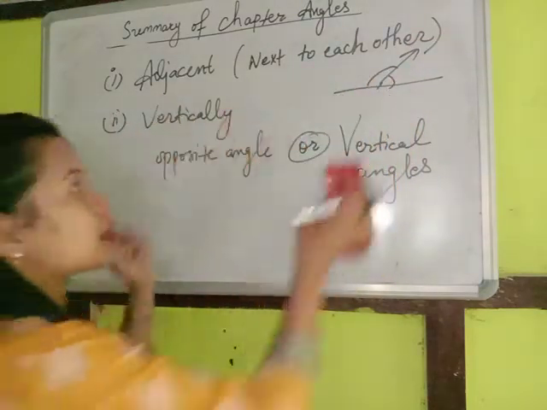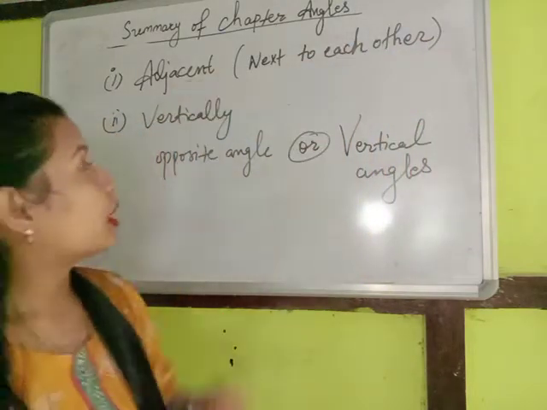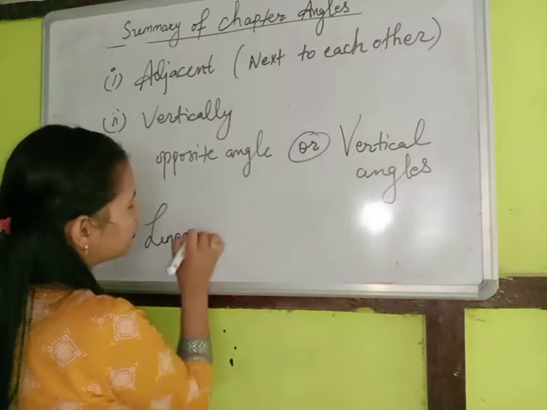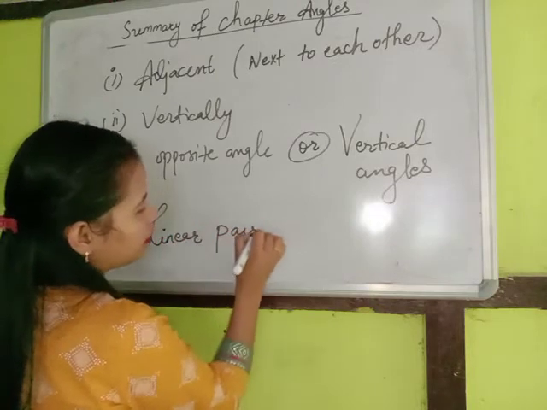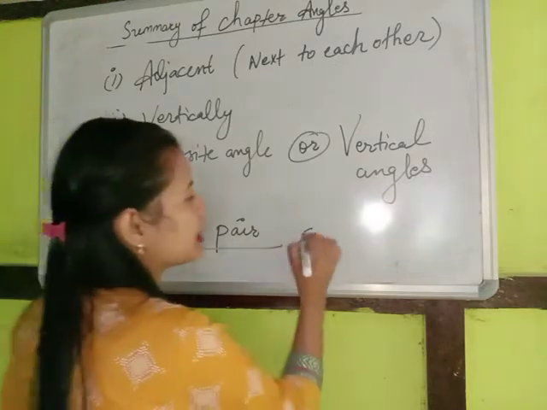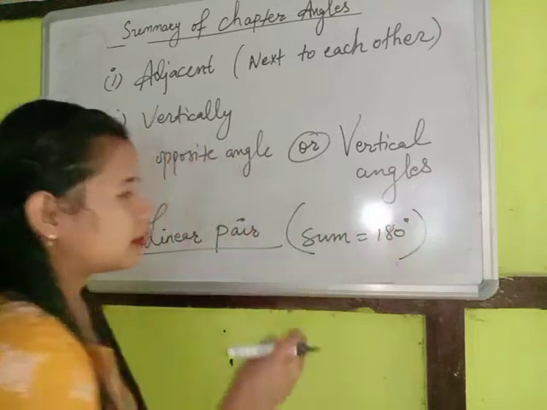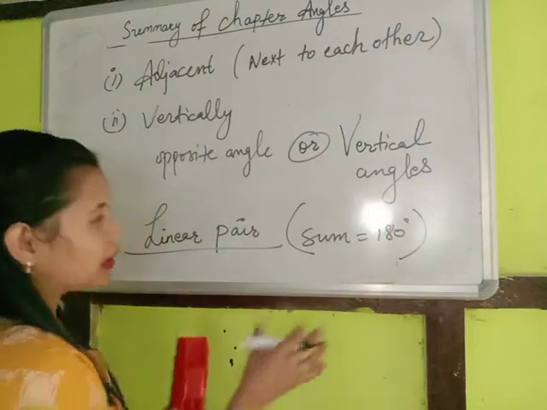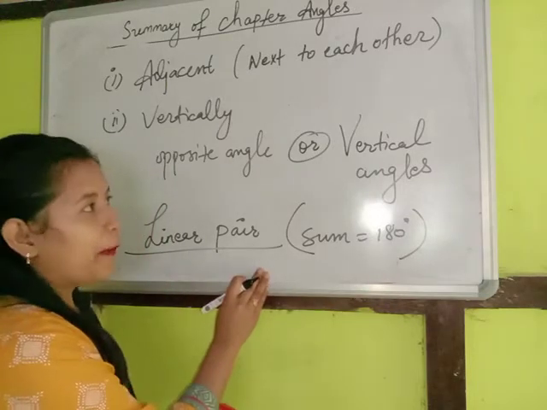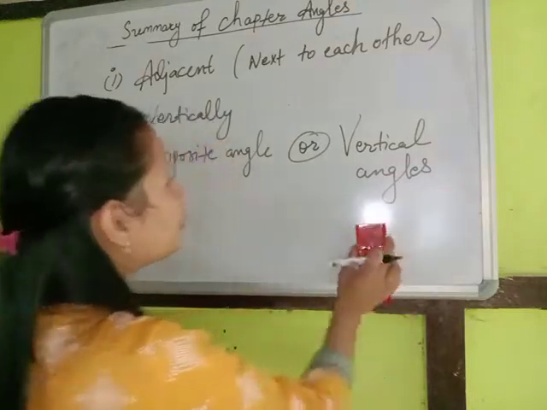That's why these two angles are adjacent angles. And in adjacent angles we have learned one interesting property, that is a linear pair. A linear pair is nothing but adjacent angles whose sum is equal to 180 degrees. If the adjacent angles are such that their sum is equal to 180 degrees, then they form a linear pair. Now I have something called vertically opposite angles.